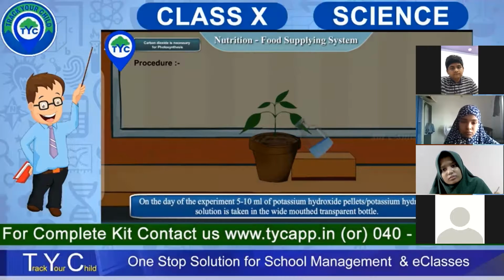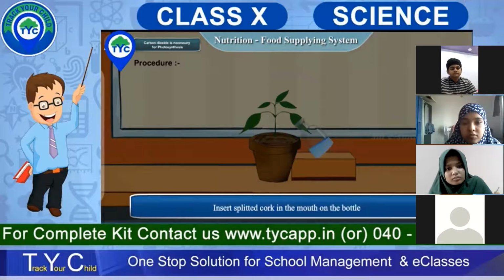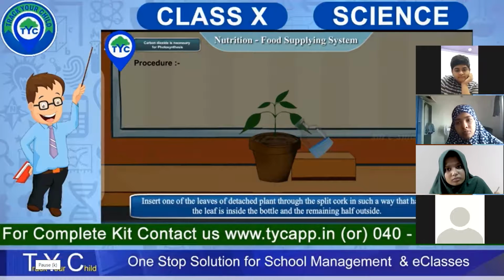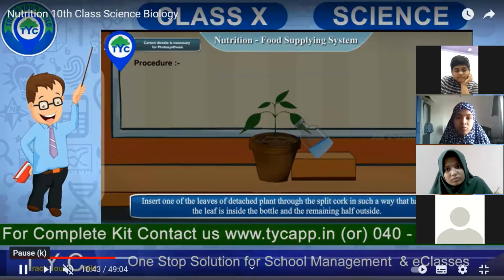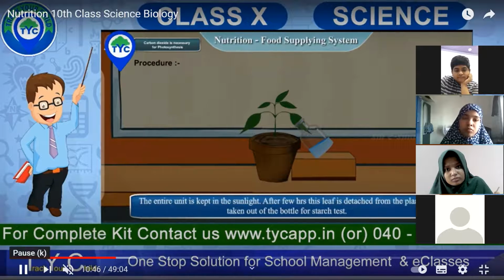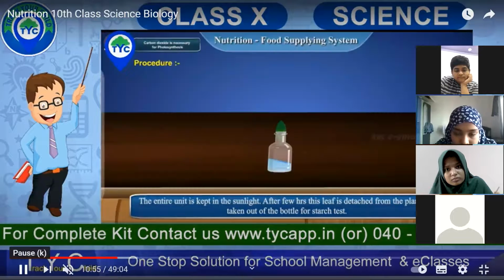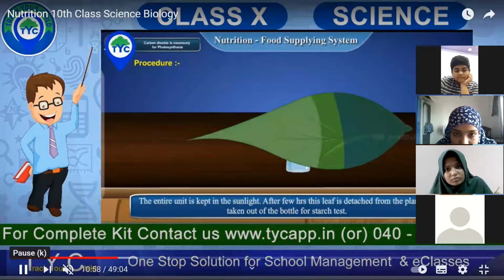You can see how he has inserted half of the leaf into the split cork from the mouth of the bottle. And then he has attached the plant to the split cork in such a way that half of the leaf is inside the bottle and the remaining half is outside. So half of the leaf does not get carbon dioxide. And then he put this plant into the sunlight for some time, and then he took it out. So you can see the color difference here in the leaf.